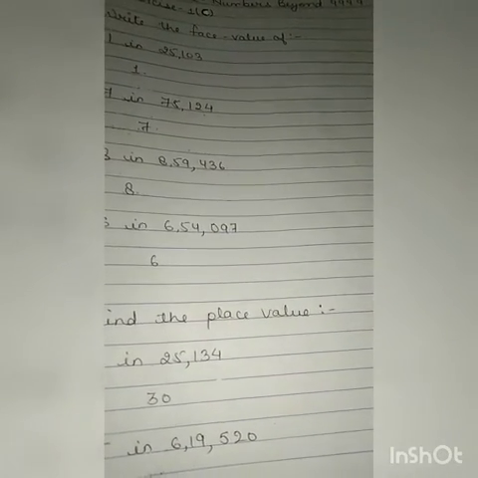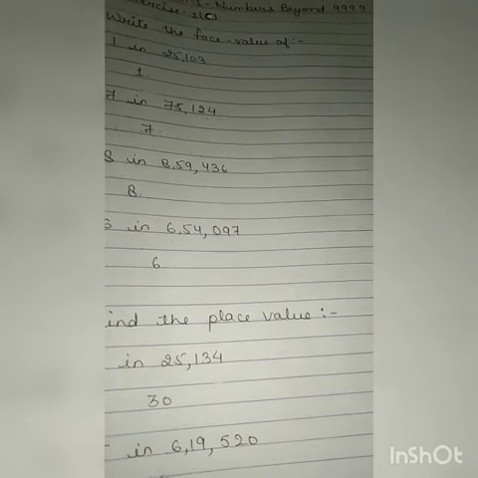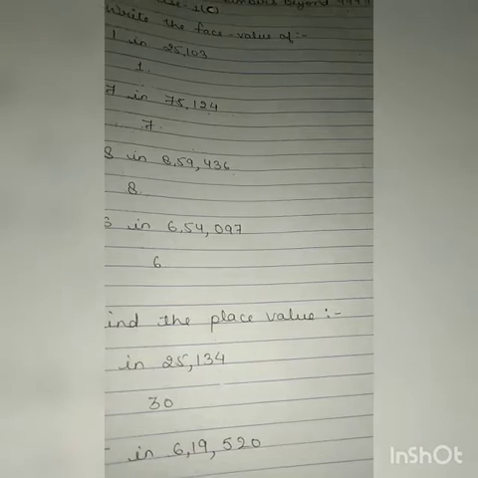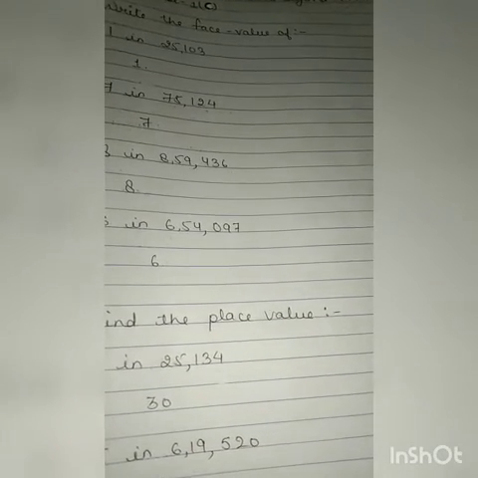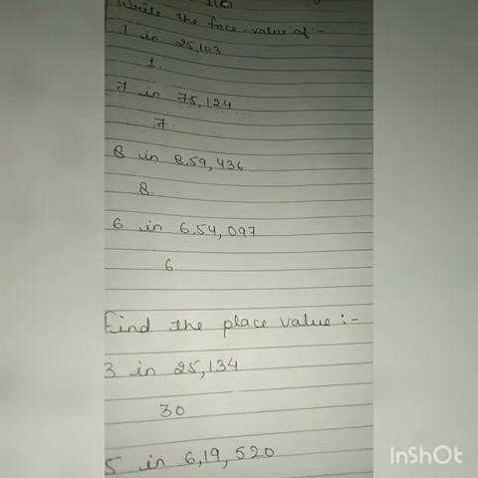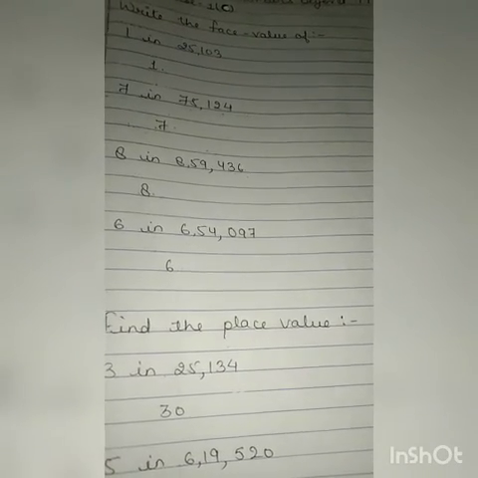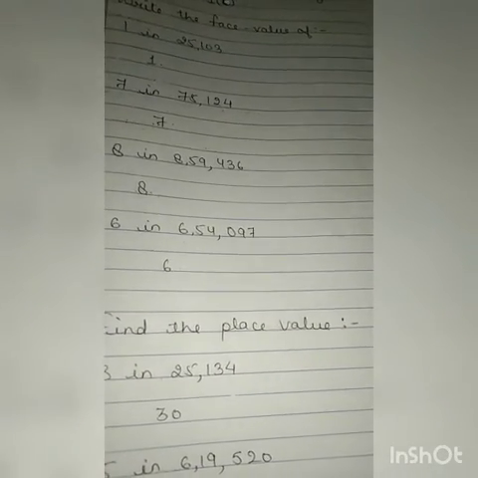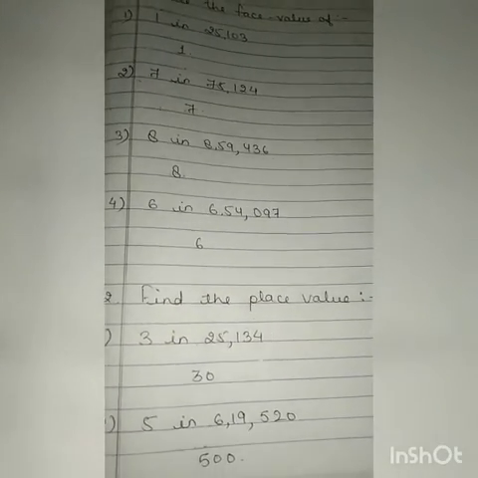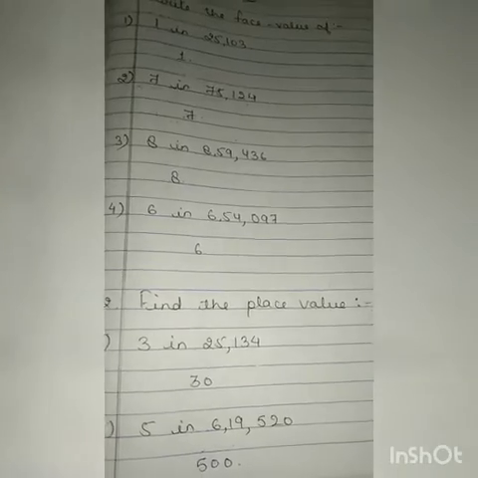You have to first see the position of the digit, then multiply its face value by its position. This you have to do in question number 2.